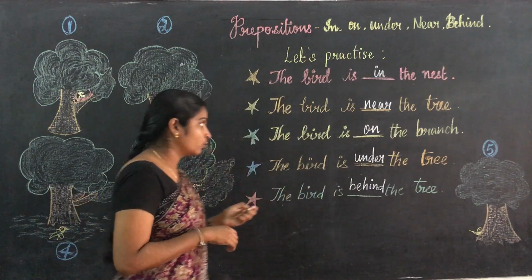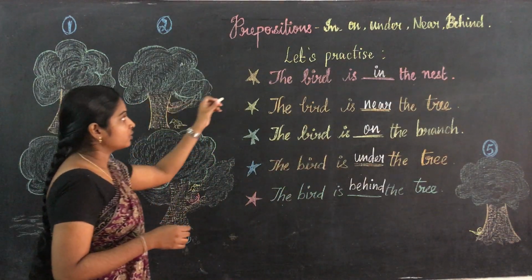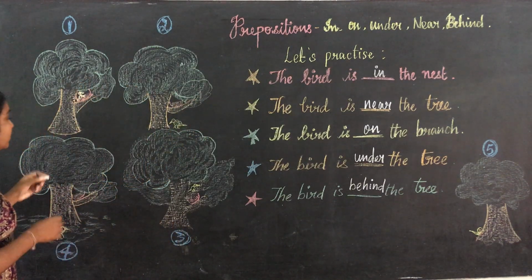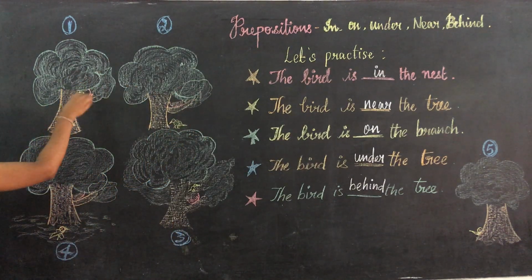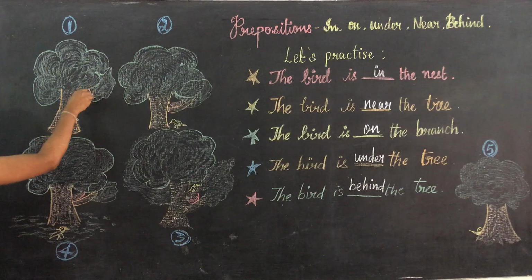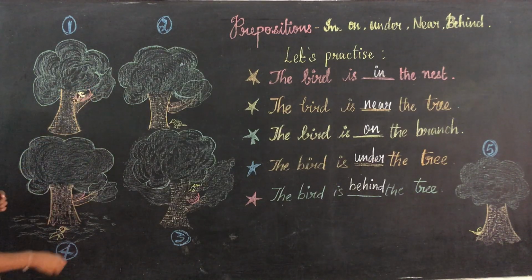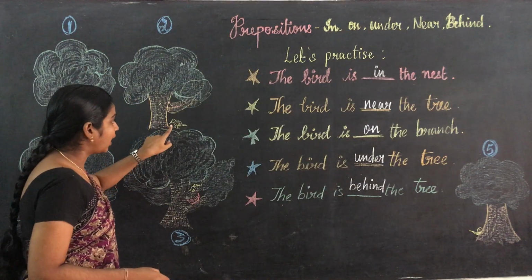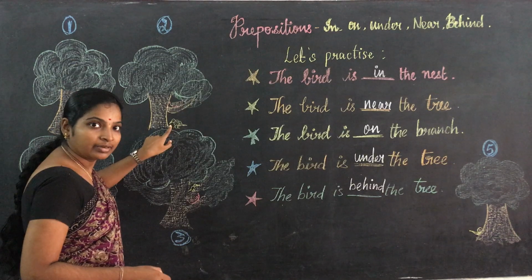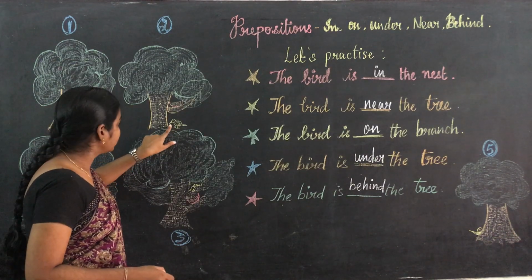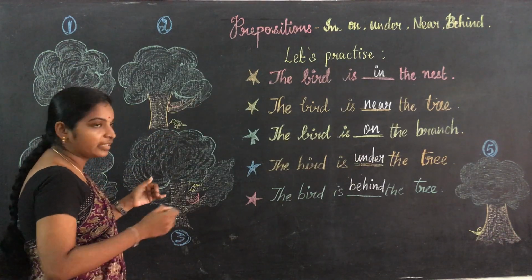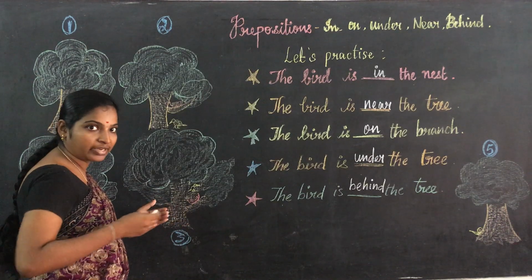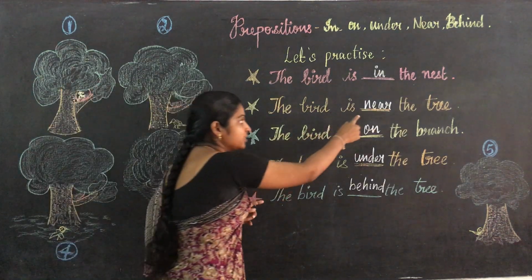Okay, so again I am saying, first you just see the first picture. Where is the word? in. Okay, it is next குள்ள தான இருக்கு. bird எங்க இருக்கு? உள்ள இருக்கு. So in. And come to the second picture. bird எங்க இருக்கு? tree கிட்ட இருக்கு. I'm right. So tree கிட்ட இருந்துச்சுனா அது என்னது? nearer. ஓகேவா? nearer-ஆ இருக்கு. கிட்ட இருக்கு. So write it as near.